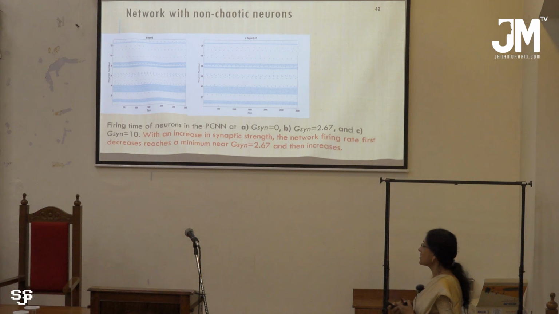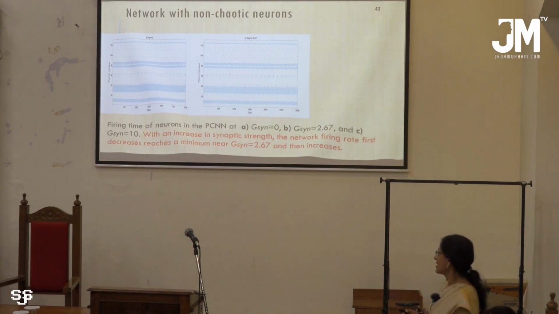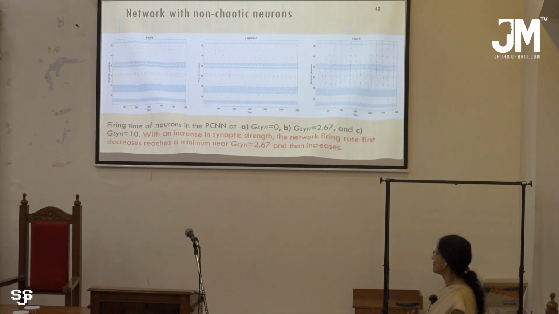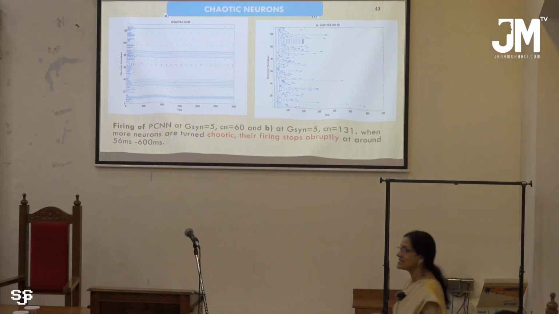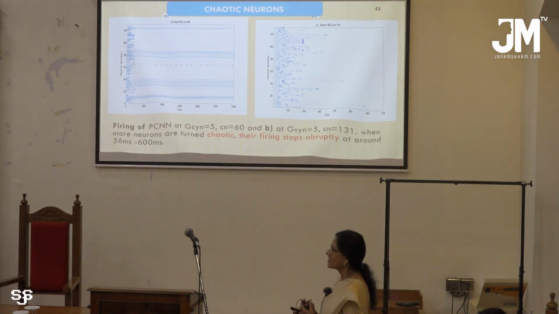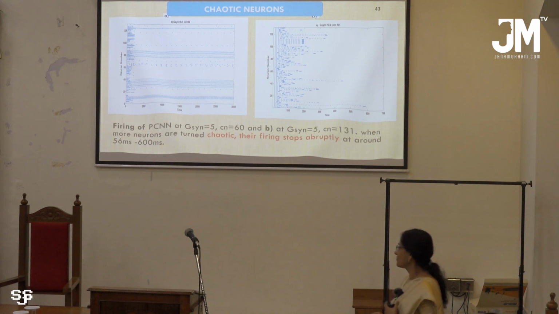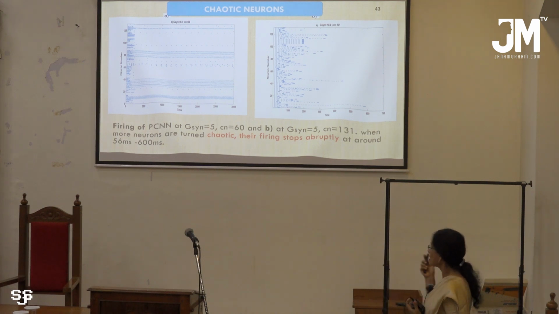In the case of non-chaotic neurons, the spiking of each neuron is as shown in these graphs. But when the neurons are converted into chaotic, or when the parameters are chosen such that they behave as chaotic neurons, their spiking pattern changes in this manner.